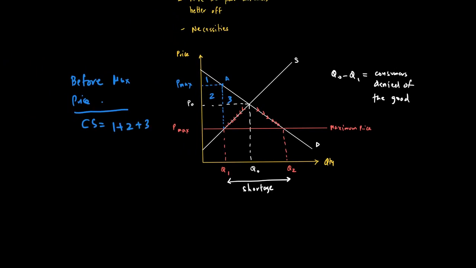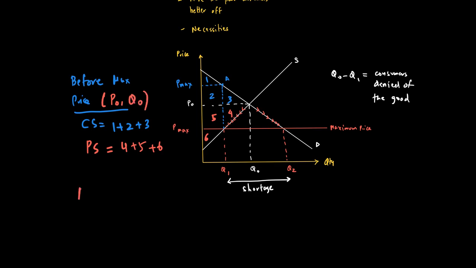And producer surplus will now be area 4 plus 5 plus 6. So when the price was P naught, the area under the market price above the supply curve will be 4, 5 and 6. So producer surplus will be 4 plus 5 plus 6. And let me write this: price is P naught before maximum price and quantity is Q naught.